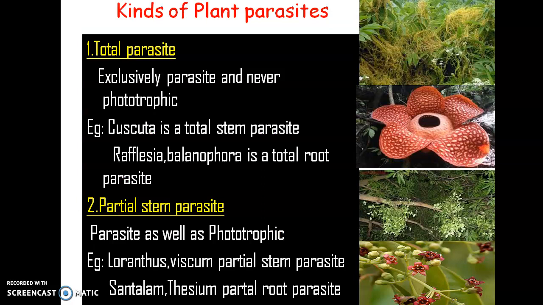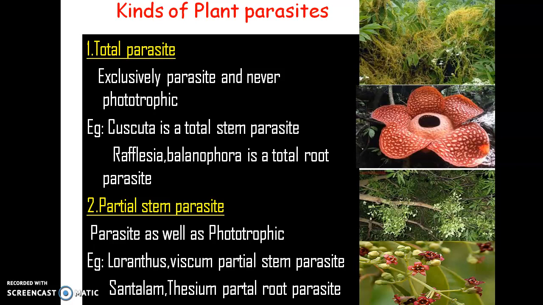Again, the parasites are classified into plant parasites and animal parasites. Let's move to the detail of plant parasites. Plant parasites are classified into two different categories, that is total parasites and partial parasites. In the case of total parasites, they are exclusively parasitic in nature throughout their life, and they will never be phototrophic in nature. For example, Cuscuta.